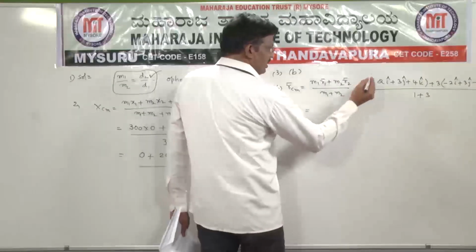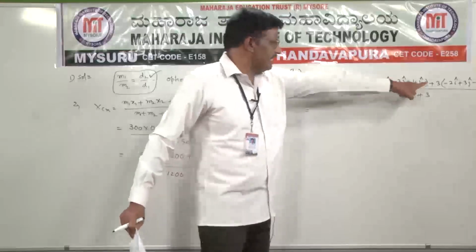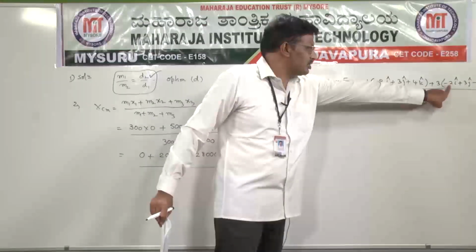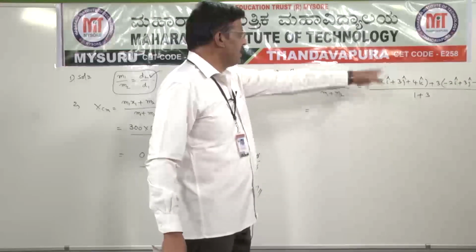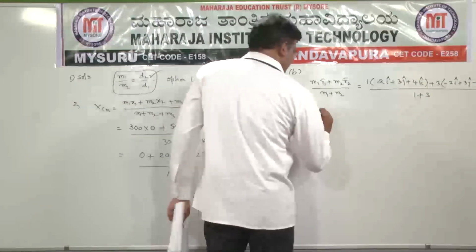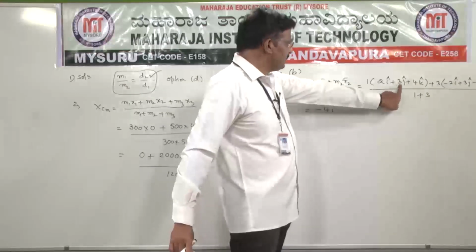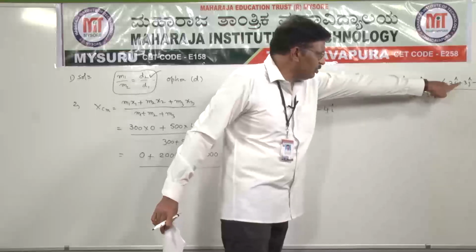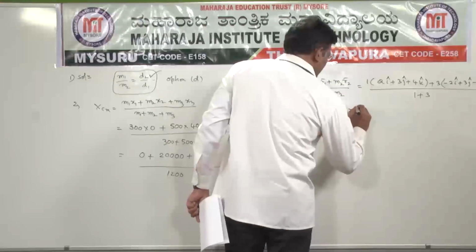So in the first vector, 1 into 2 is 2, the second term 3 into minus 2 is minus 6; 2 minus 6 is minus 4 into i cap. And j: 3j, 3 into 3 is 9j, 3j plus 9j is 12j cap.